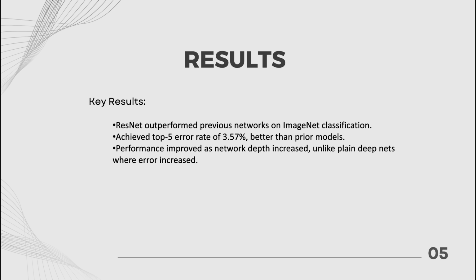Importantly, the paper shows a graph comparing the error rates of networks with different depths, unlike earlier models where the performance degraded as the networks got deeper. ResNet performance improved consistently with depth. This was a big breakthrough because it proved we could build deeper networks that actually work better.